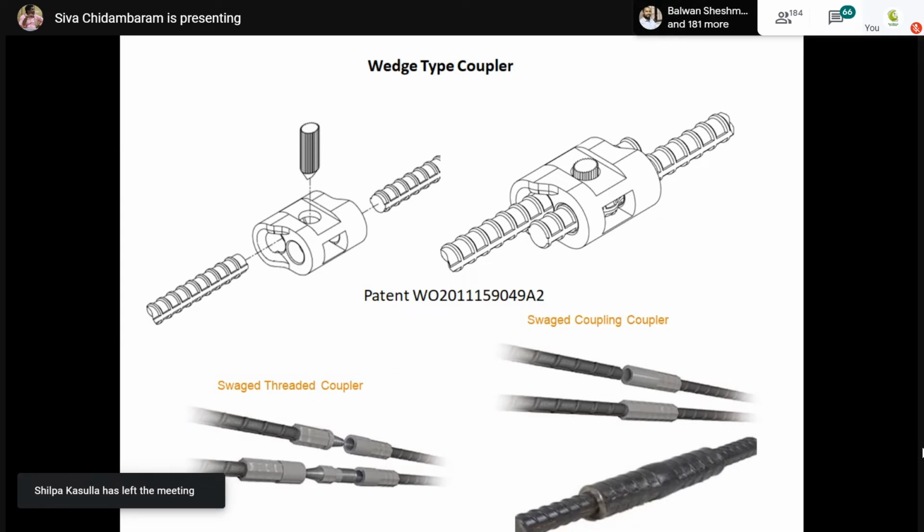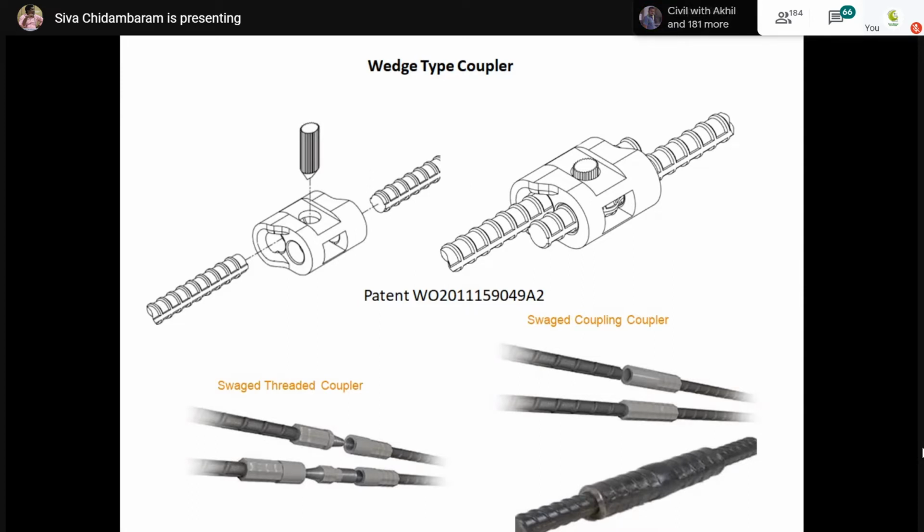After connecting the rebars, there is a wedge. You can see it in the first image. After fixing the wedge, we have to hammer it. Exactly at the internal midpoint, the rebar will deform because of the wedge action. So now you can't remove the rebar from the connected portions. This is called a wedge type coupler.